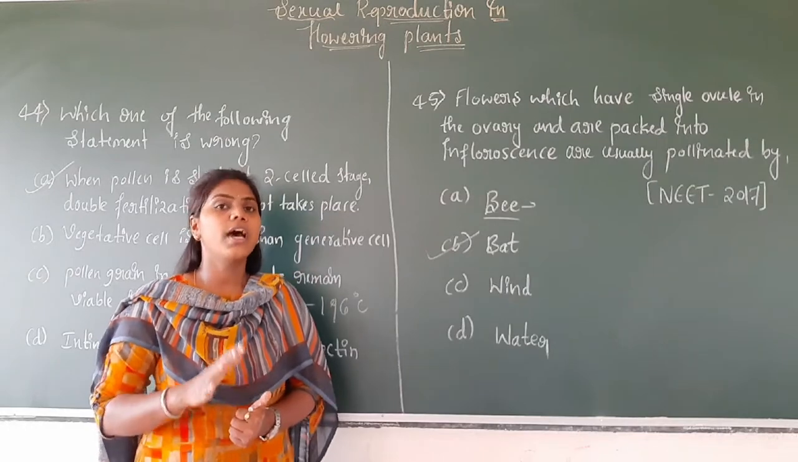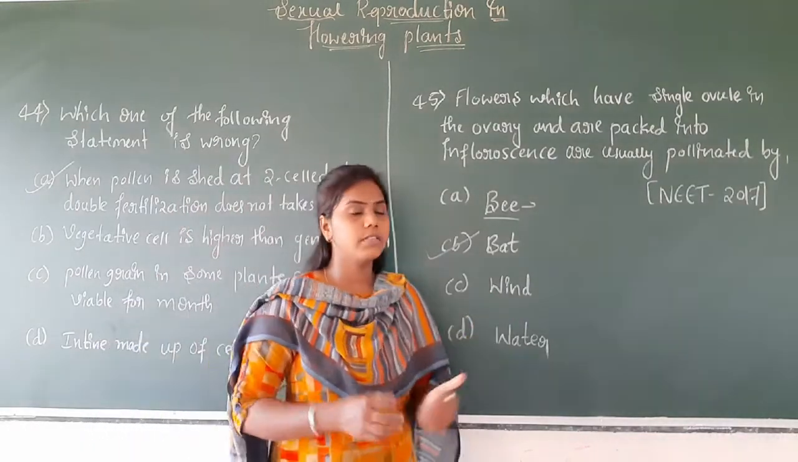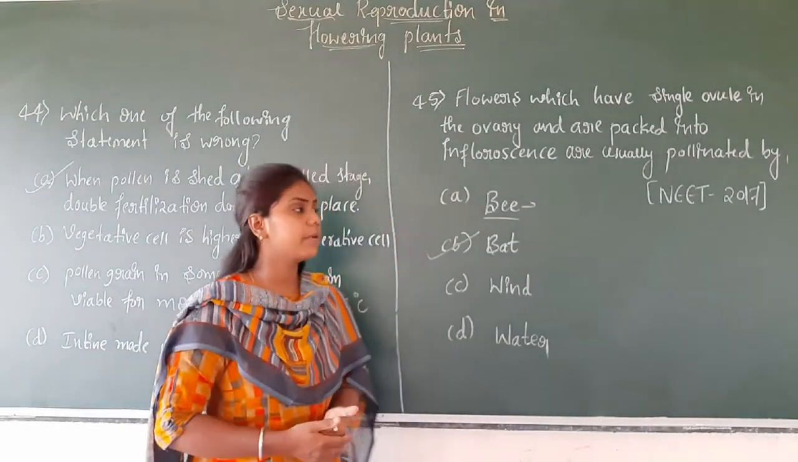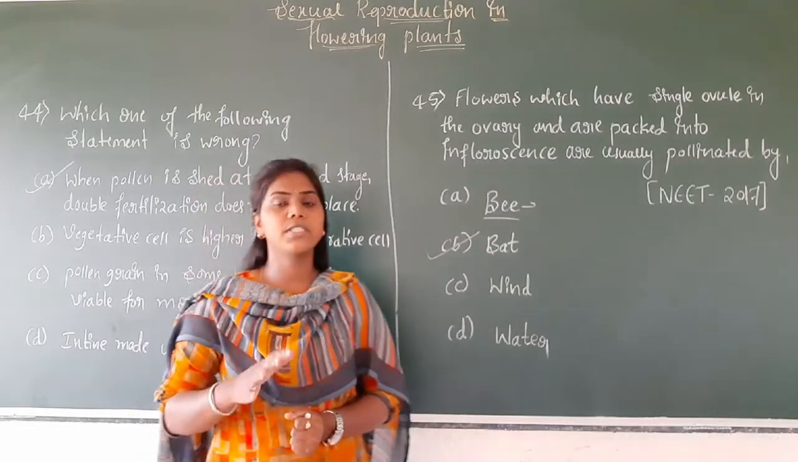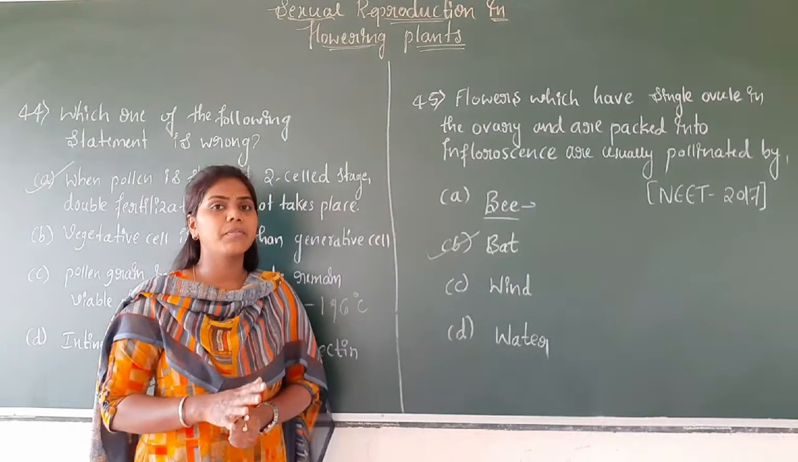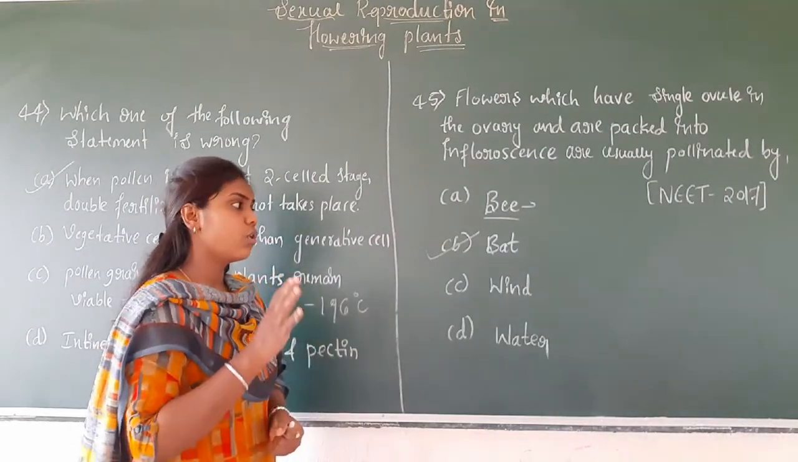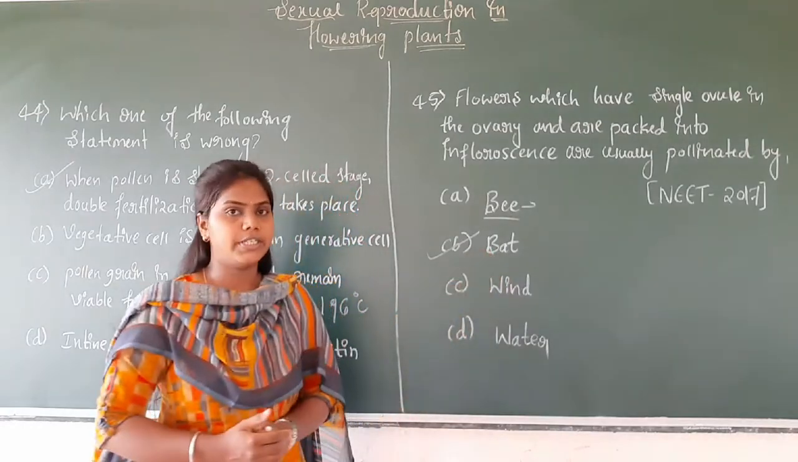The agave plants, as well as morning glory and guava plants, are pollinated by bats. Most of the flowers which have a single ovule in the ovary and are packed in an inflorescence are usually pollinated by bat pollination.